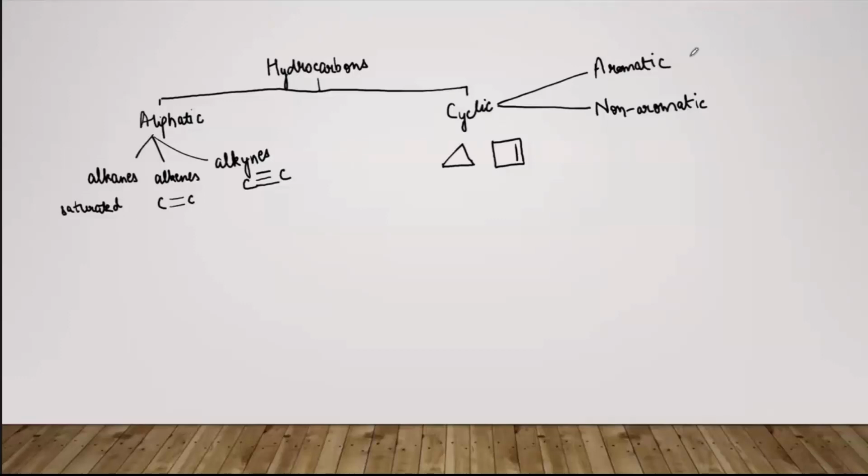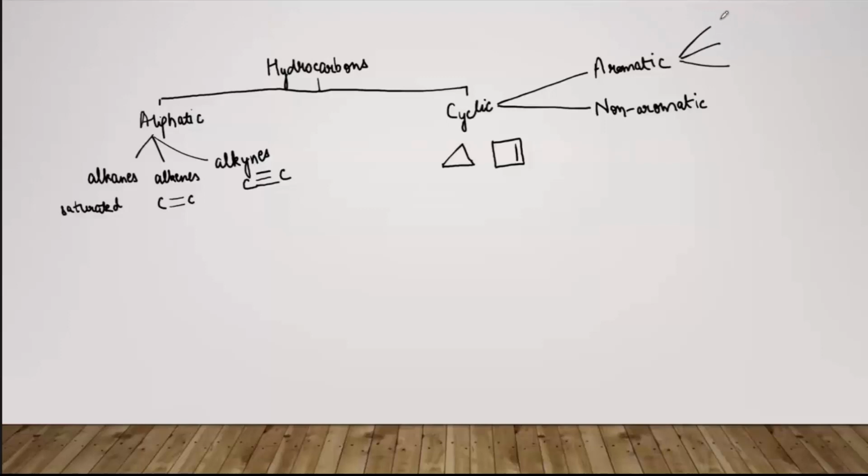There are several rules to govern whether a compound will be an aromatic compound or a non-aromatic compound. The most important of them is Huckel's rule. Let me write it down this way.